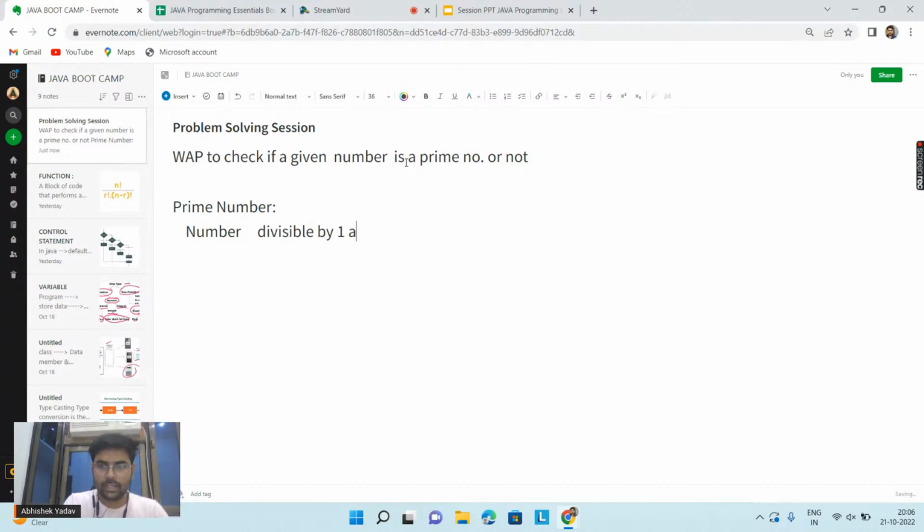So guys, if you are saying this is the definition of a prime number, then according to you 2 is a prime number because the factors of 2 are 1 and itself. 3 is also a prime number, because the numbers that divide 3 are 1 and 3 itself. Similarly, 5, 7, 11 are prime numbers according to this definition, right?